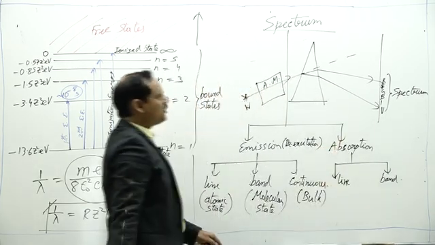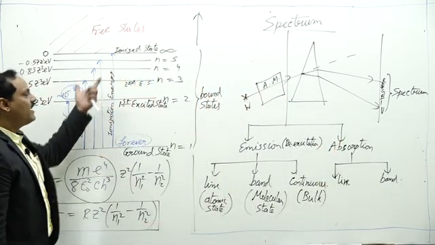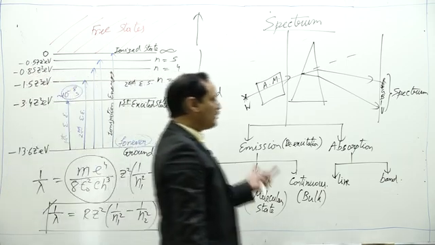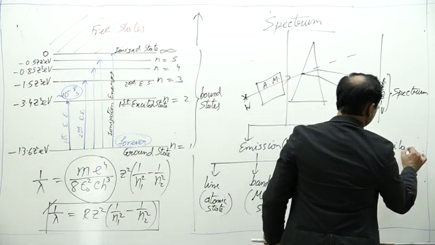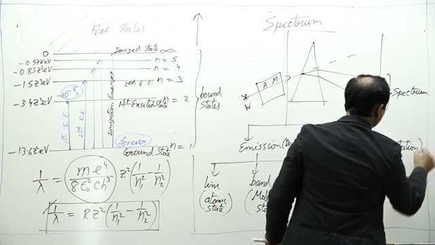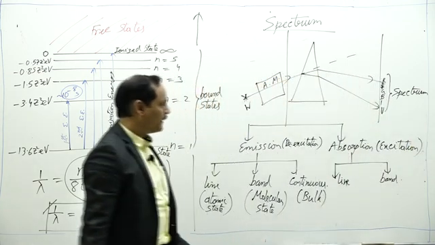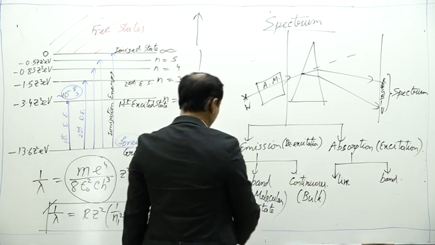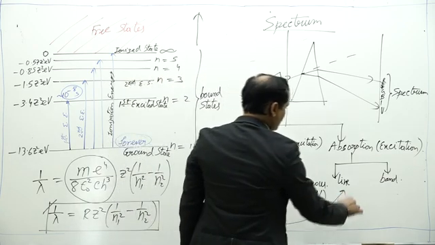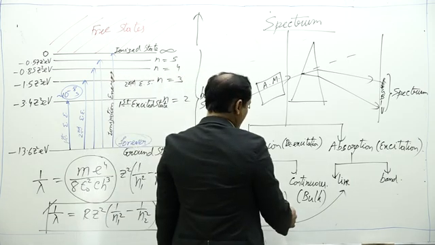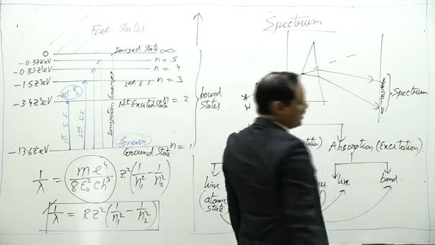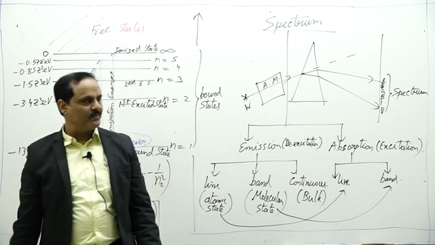So when absorption takes place, it means excitation takes place. Absorption spectrum is obtained during excitation of the medium through which white light is coming. Line spectrum is obtained by the absorbing medium when it is in atomic state. Band spectrum is obtained when the absorbing medium is in molecular state.